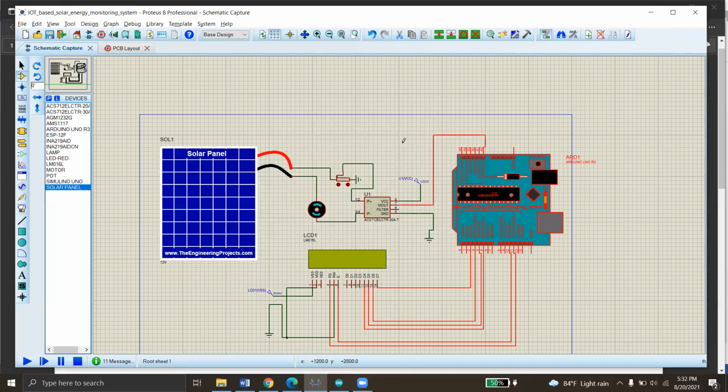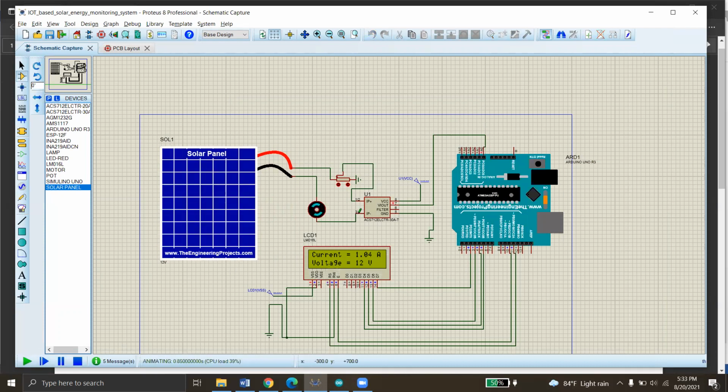Okay, so my project is almost done. Now I am running this project. We can see that the motor has started running and the current, voltage, and power are showing on the LCD display. So if we change the rheostat value, we can see that a moment ago the power was 12 watts, now it is 5 watts, and the current and voltage values are also changing. So changing the rheostat will change the values of the current and voltage.